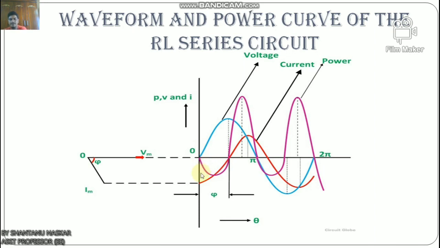The various points on the power curve are obtained by the product of voltage and current. If you analyze the curve carefully, it is seen that the power is negative between angle 0 and phi and between 180 degrees and 180 degrees plus phi, and during the rest of the cycle the power is positive. So the current lags the voltage and thus they are not in phase with each other.